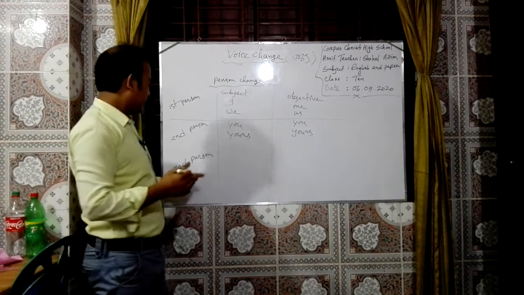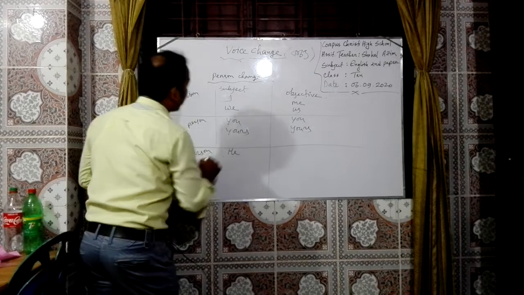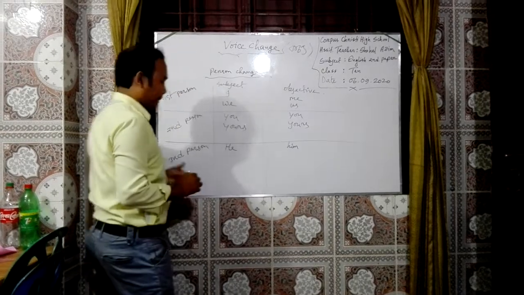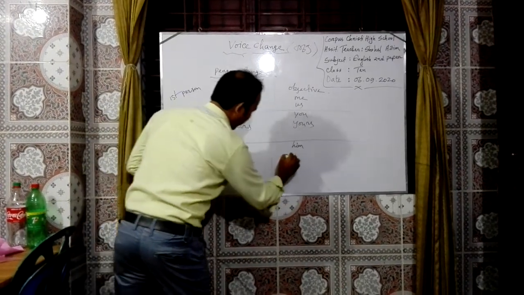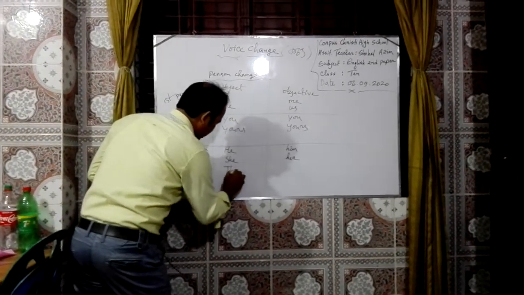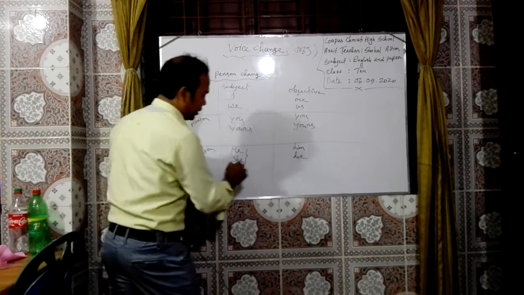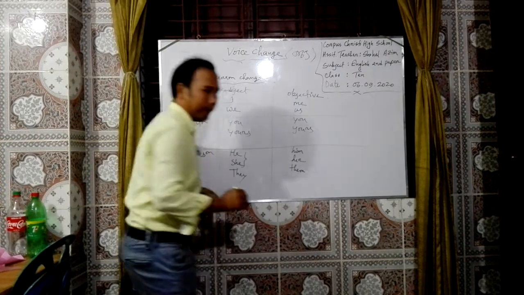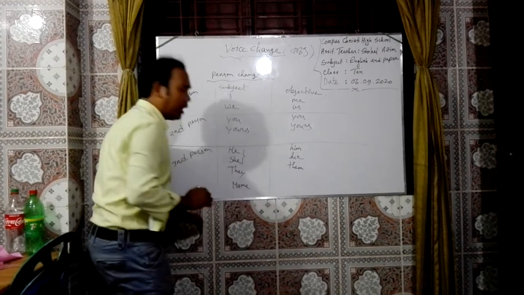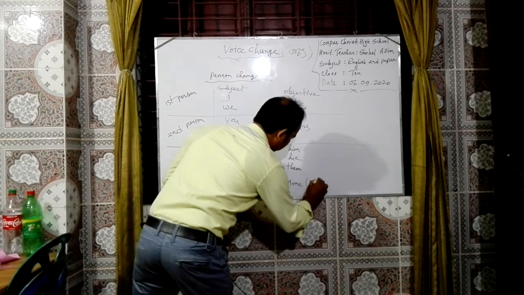Okay, then the most important part, also third person. If we write here, subjective form he, objective form will be him, and she, objective form will be her. Okay, then if we write they, this is singular form and this is plural form, they, it will be them. And if there is also a name, there will be no change. Name means no change.